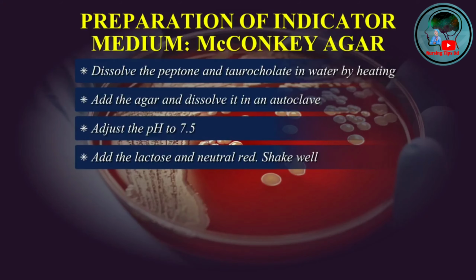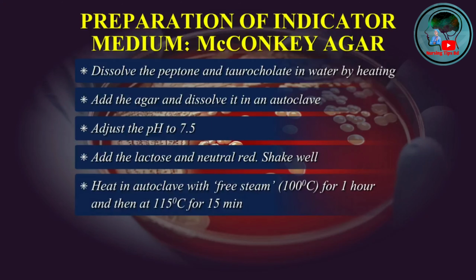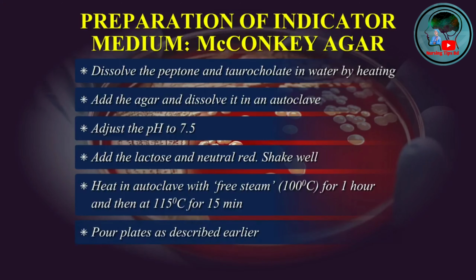Shake well. Heat in an autoclave with free steam at 100 degrees centigrade for 1 hour and then at 115 degrees centigrade for 15 minutes. Pour plates as described earlier. The medium, when set, is light pink in color.